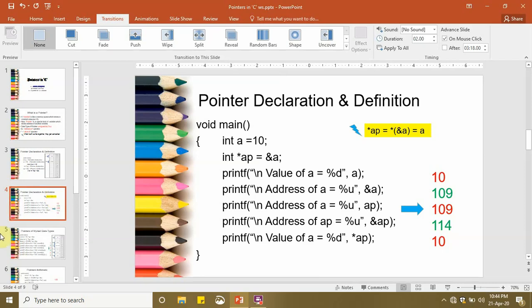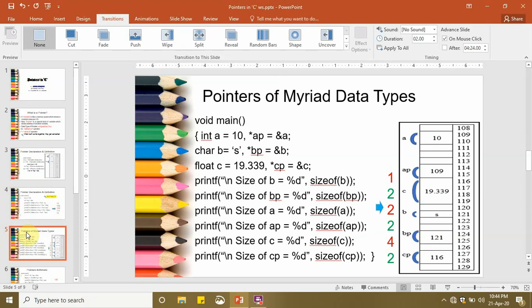Okay, so now we have covered the basics and we are coming to the next topic, which is pointers of myriad data types. Here I have declared pointers of character, integer and float data types to check the size of each variable, whether simple or a pointer variable.